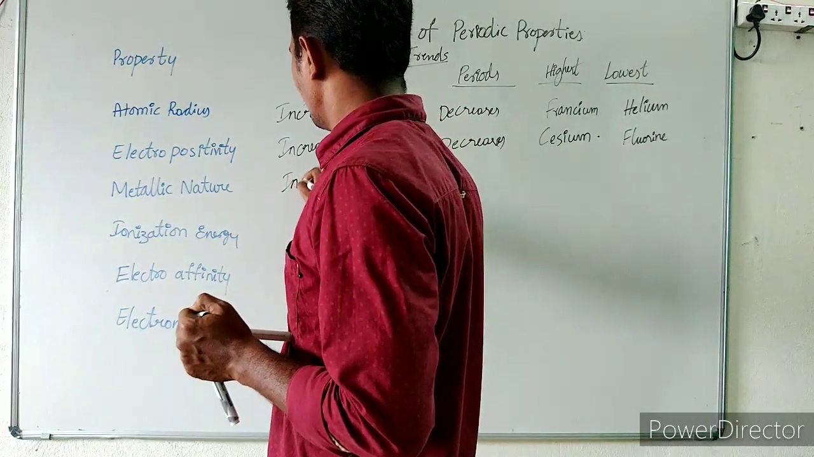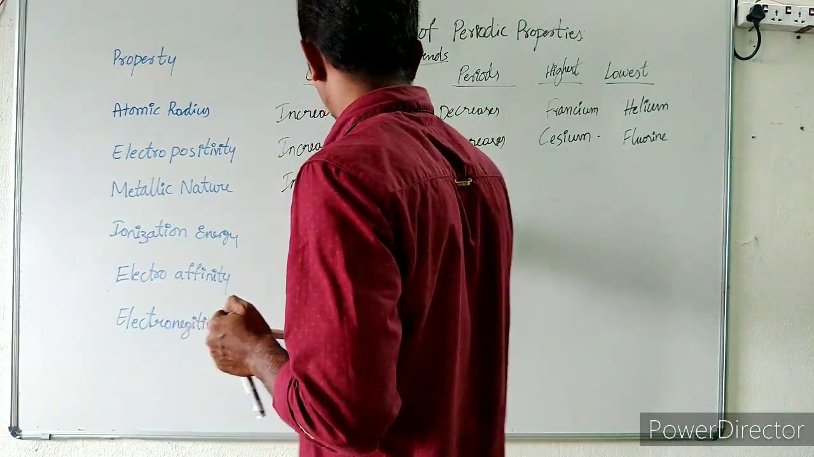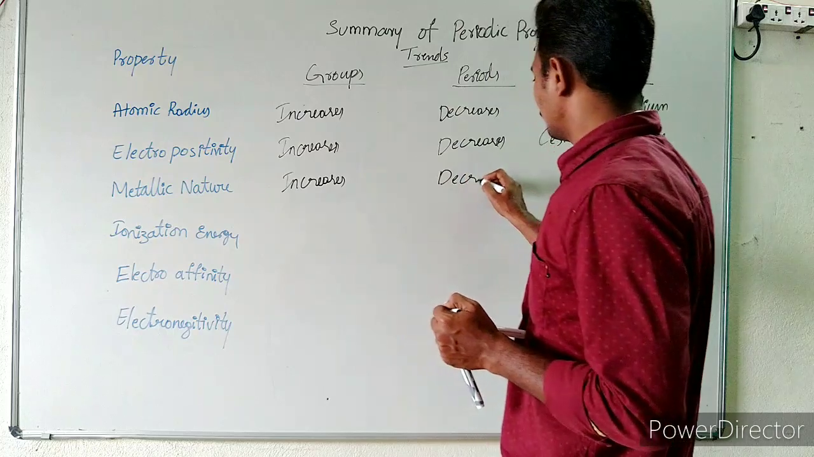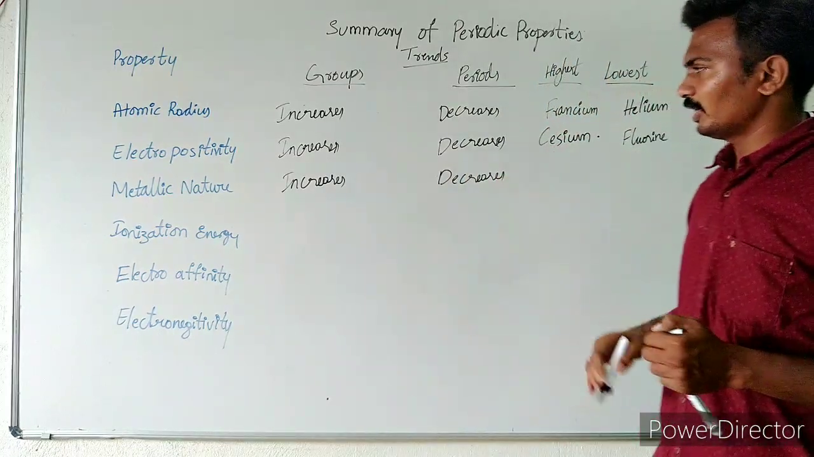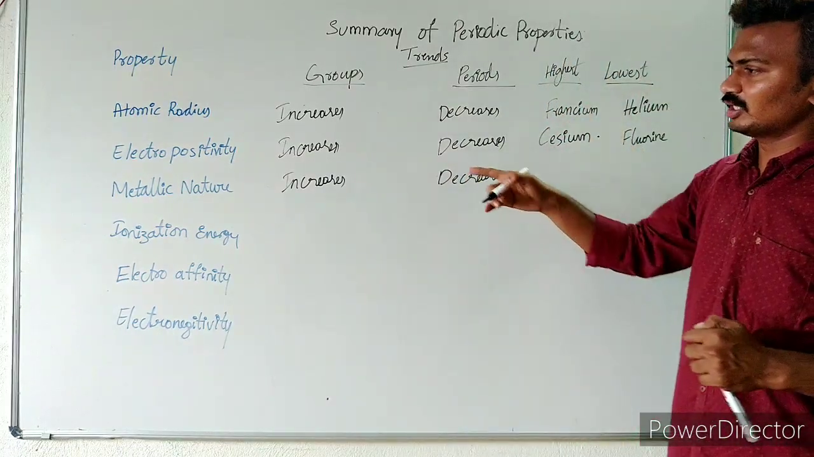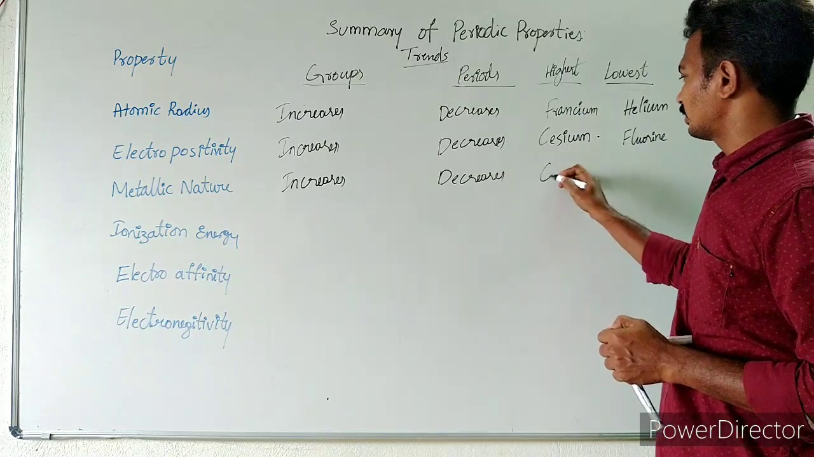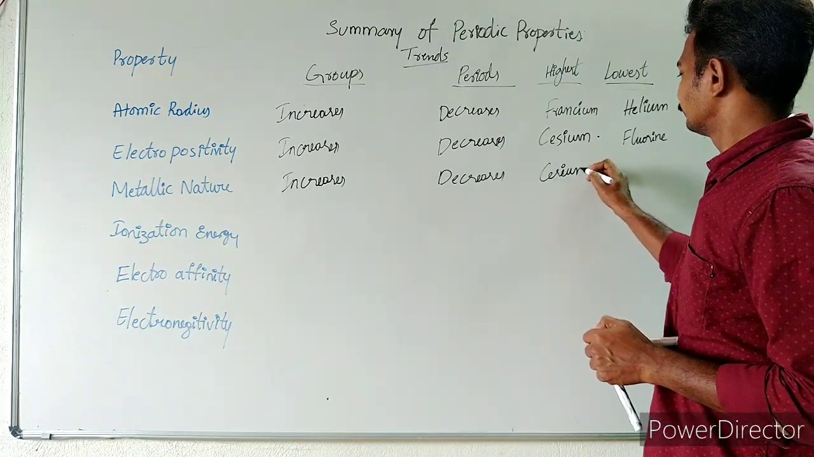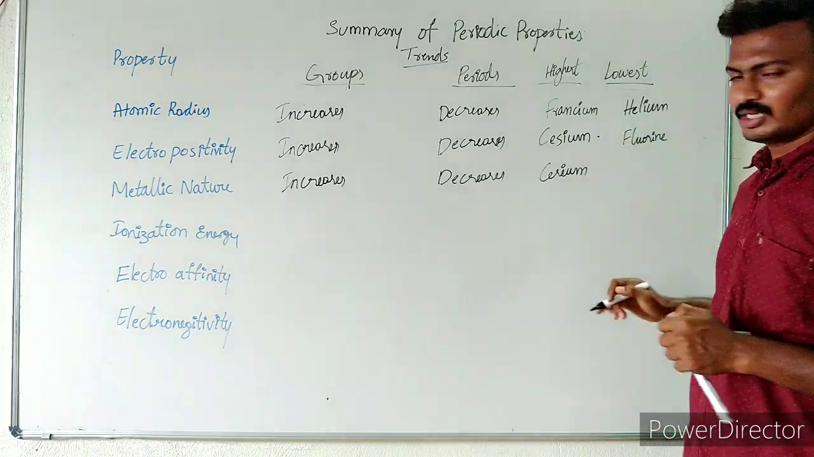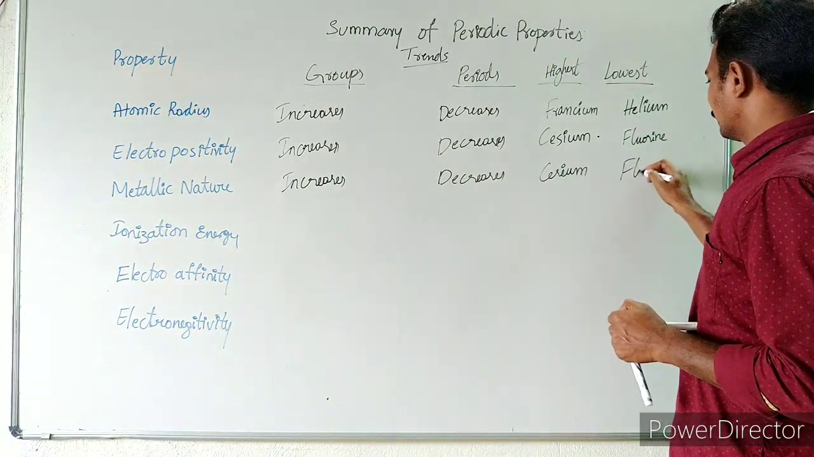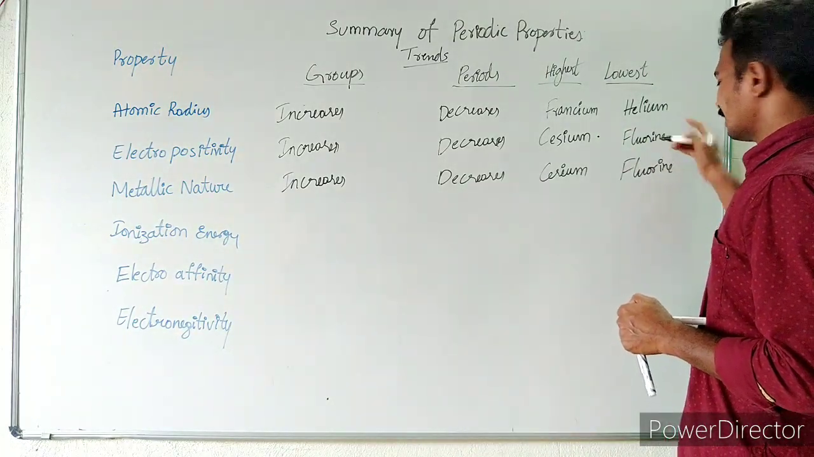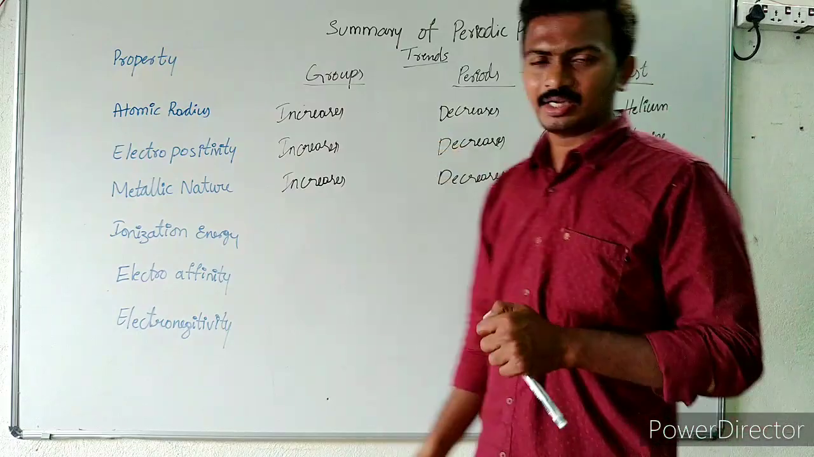So here it increases from top to bottom and it decreases from left to right in a period. The element with the highest metallic nature is cesium, and the element with the lowest metallic nature is fluorine. Yes, these two are interconnected.